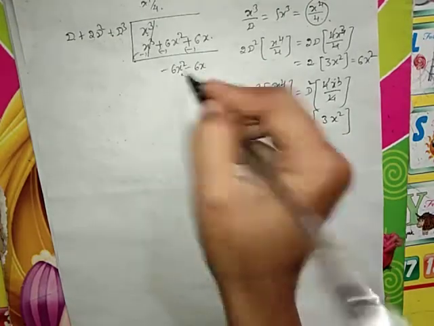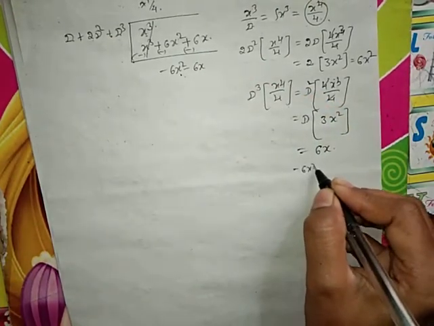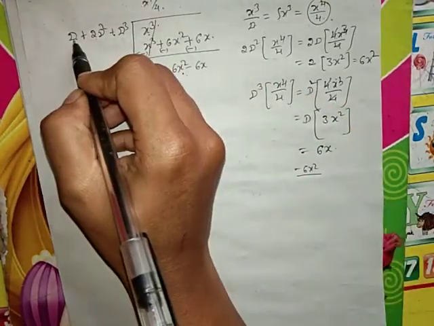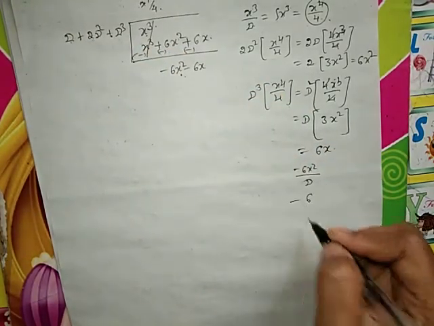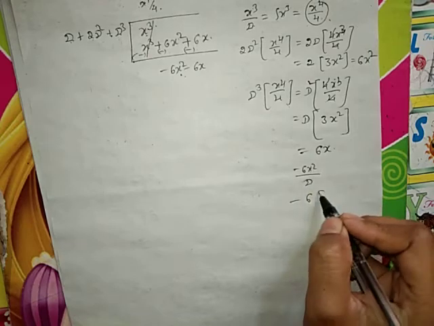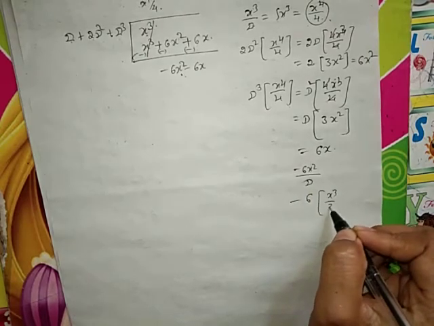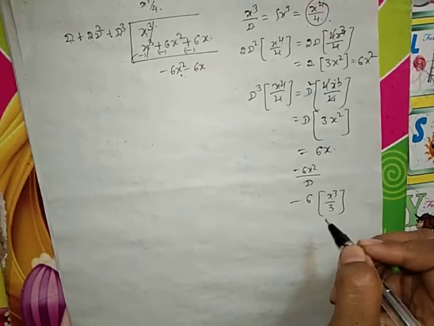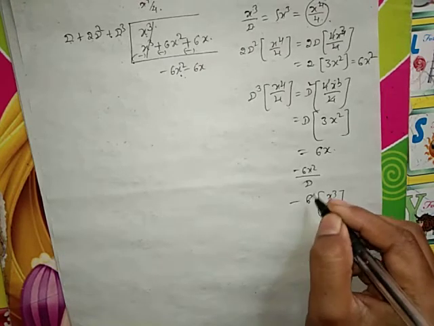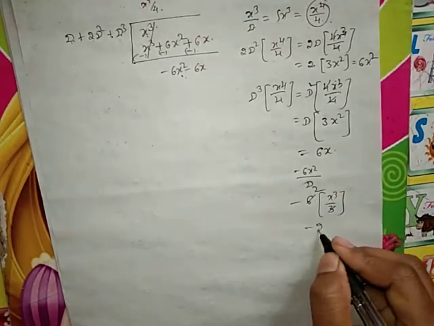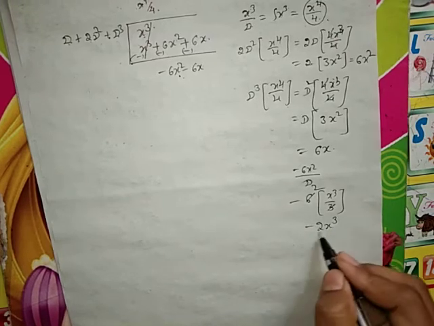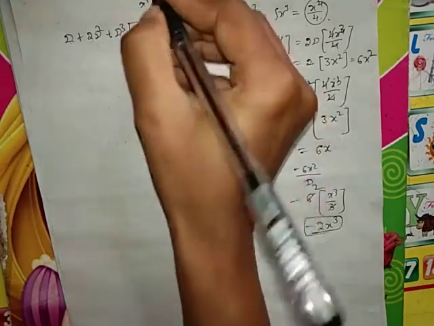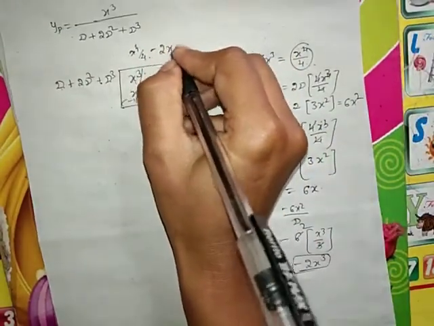Simply this one is the main part to write down. First term of the function of x divided by the first term of f of d. Minus sign as it is, 6 as it is. Integration of x square is x cube by 3. So 3 ones are 3, 3 twos are minus 2x cube. So minus 2x cube is your quotient.